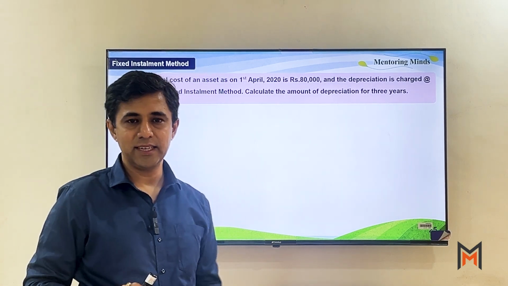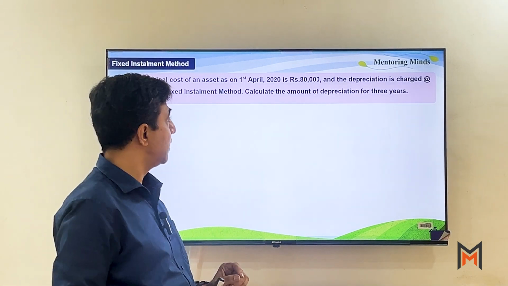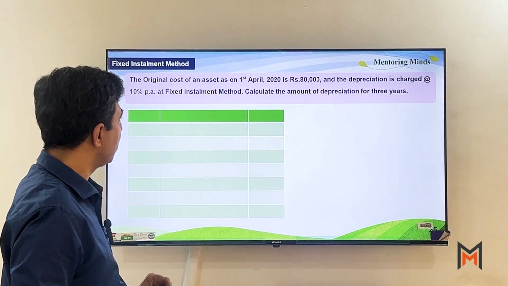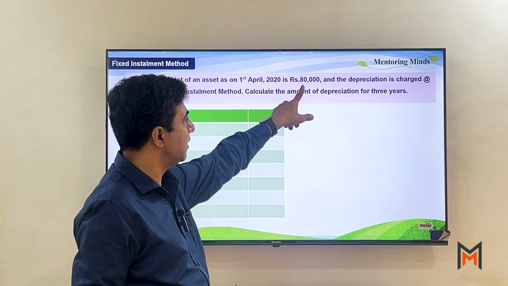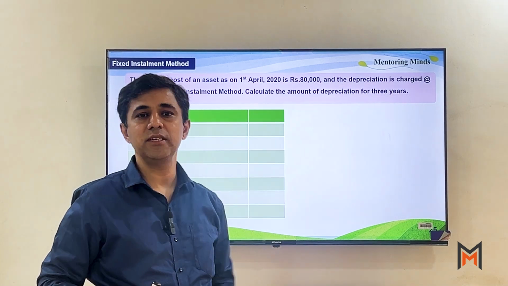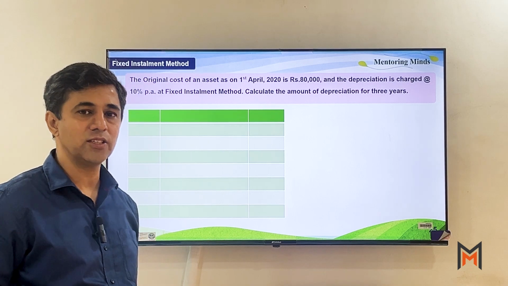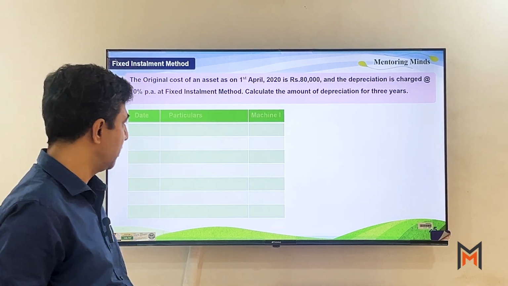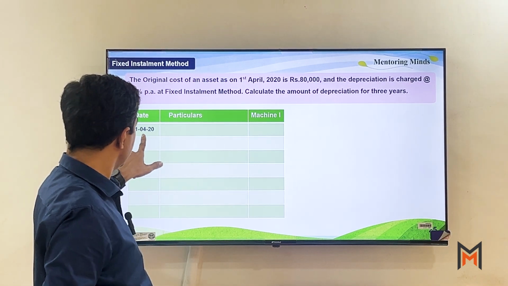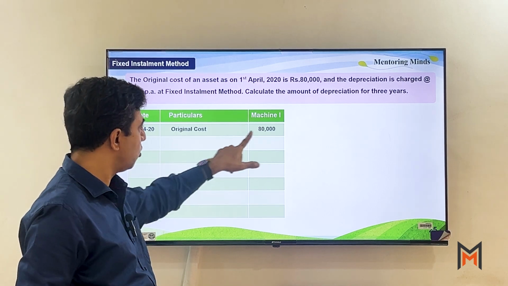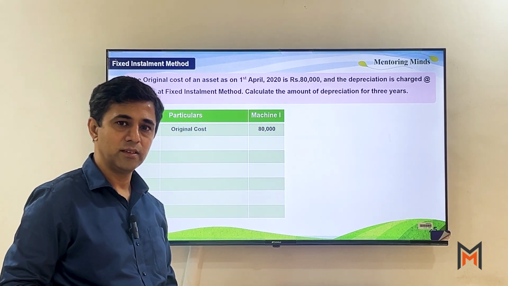हम एक asset खरीद रहे हैं. The value of that asset is how much? 80,000. And this 80,000 का asset, we are charging depreciation at 10%. So let's see how are we going to calculate depreciation under fixed installment method. Since we are purchasing the asset on 1st April, the original cost of the asset is 80,000.